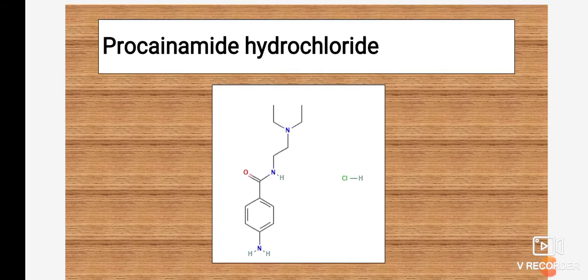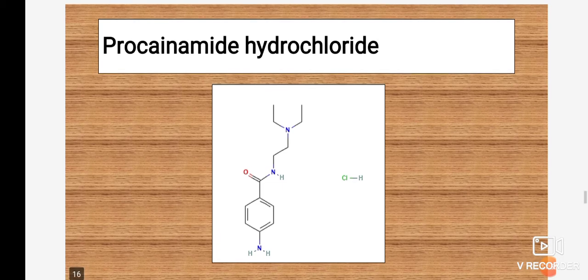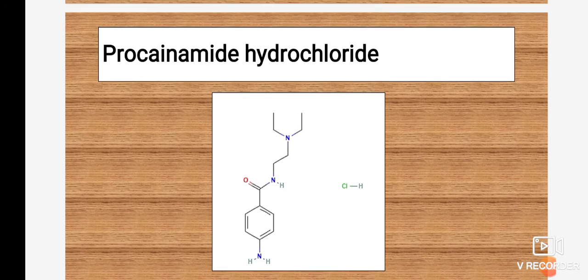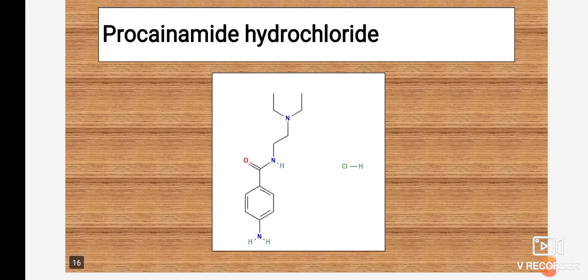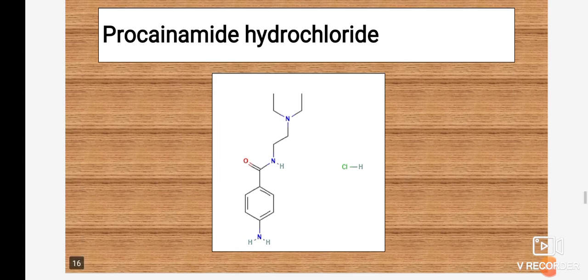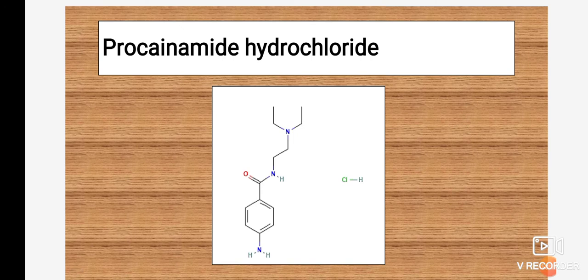In tachycardia, there is a decrease in the duration of the action potential, so more action potentials are generated per minute. If there is an increase in the duration of the action potential, fewer action potentials are generated per minute. Mainly in tachycardia, which is a cardiac arrhythmia, this type of drug is prescribed to decrease the heartbeat, to normalize the rhythm of the heart.